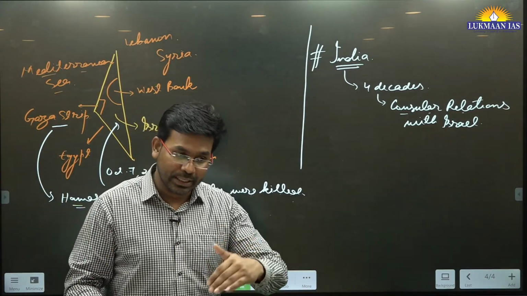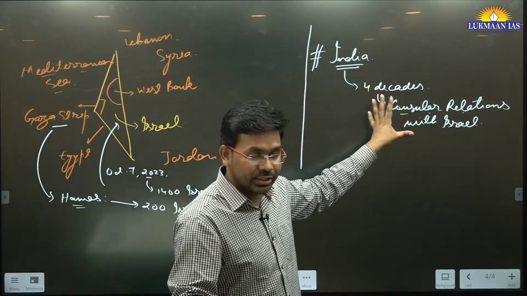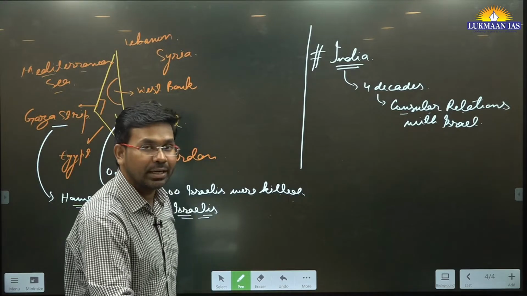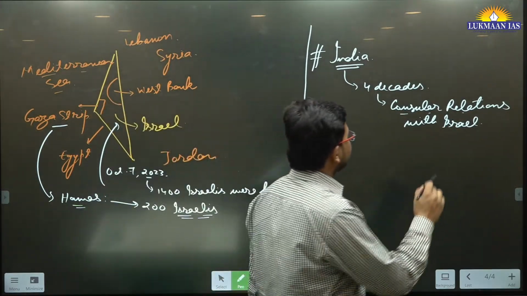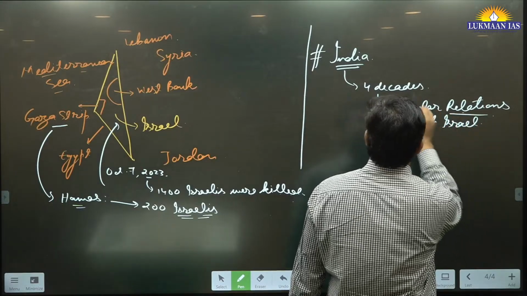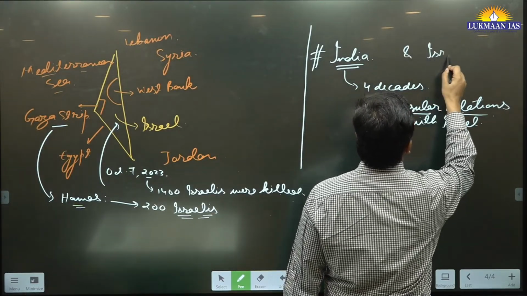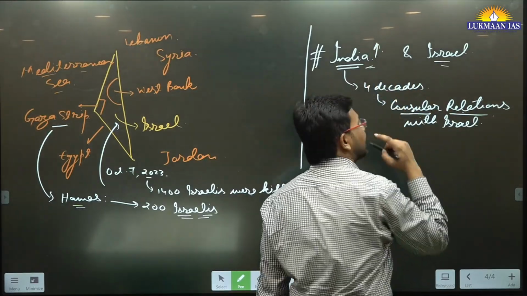Only when they have an ambassadorial exchange is the foreign relation between two countries considered to be good. So for 4 decades, India and Israel only had consular relations, because India did not increase it beyond that.